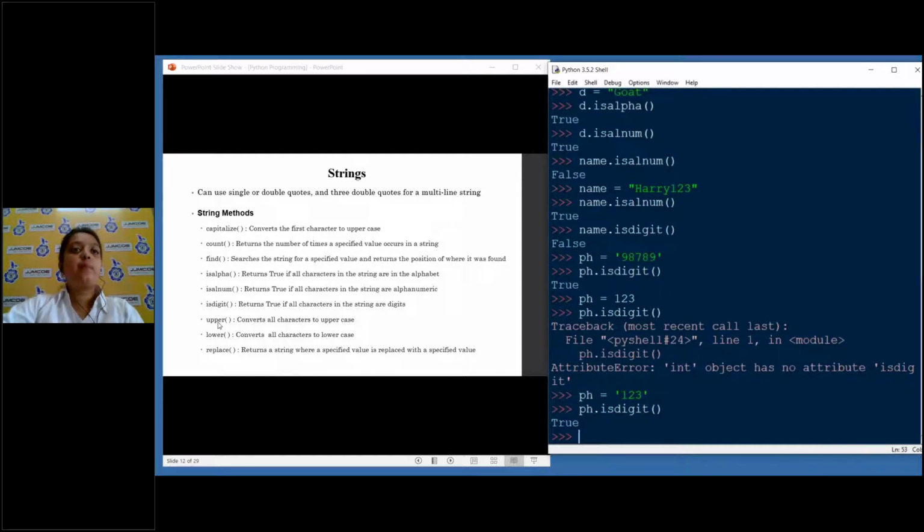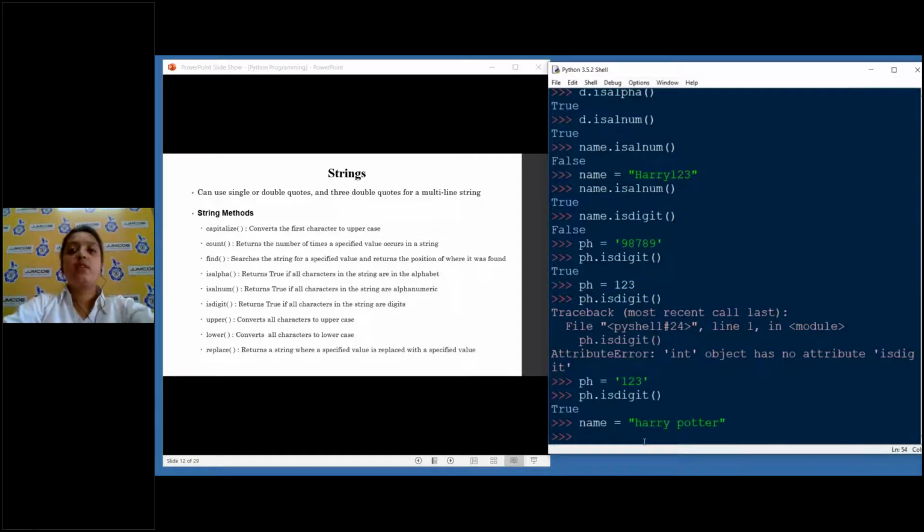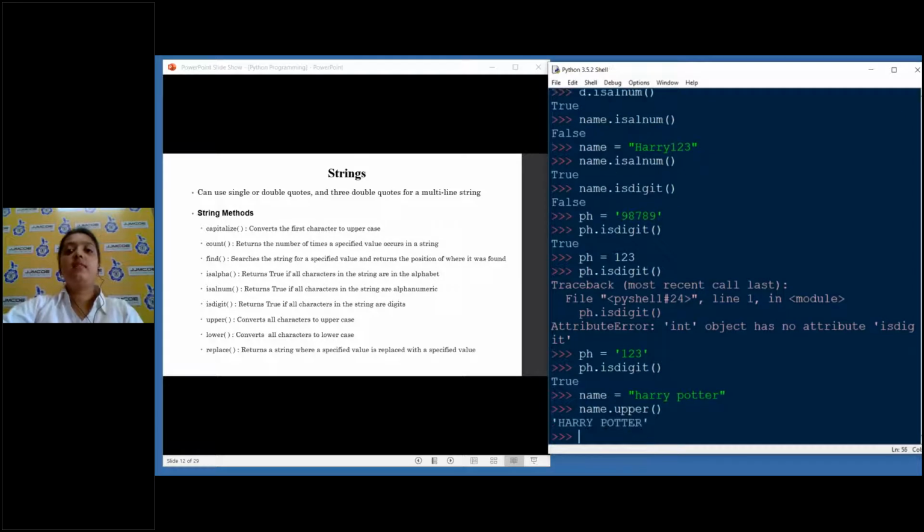Next we have upper, which converts all characters to uppercase. Sometimes you have to convert all the characters to uppercase. So again, let us take name here. Now everything is in lowercase, that is small alphabets. Now if I write name.upper, I will get everything in capitals.